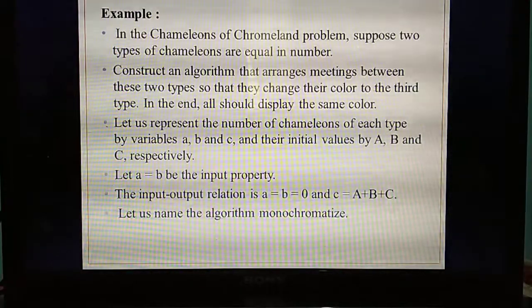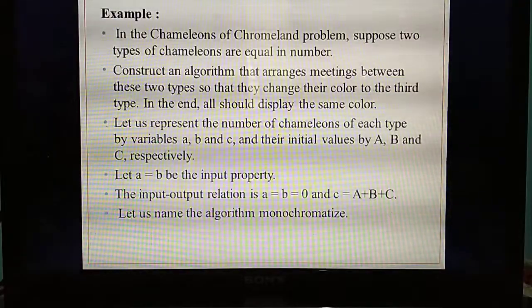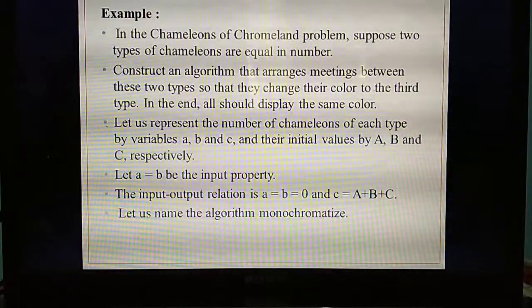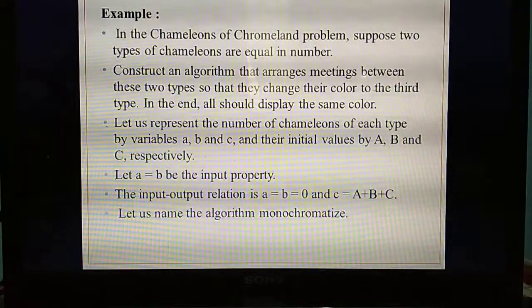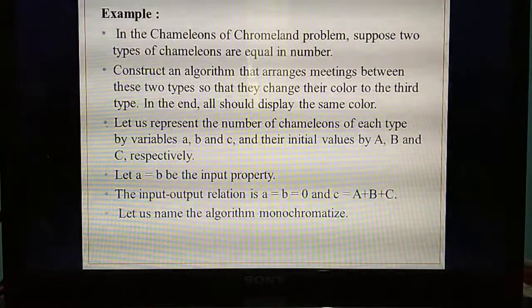Understand? So what does this problem mean? In a country of Chromland, so many chameleons are there. What do you mean by chameleons? In Tamil we call chameleons Pachondi. Here many chameleons are there, but there are 3 types of chameleons. 3 types. What does the question mean? Among these 3 types, they are conducting meetings among themselves.